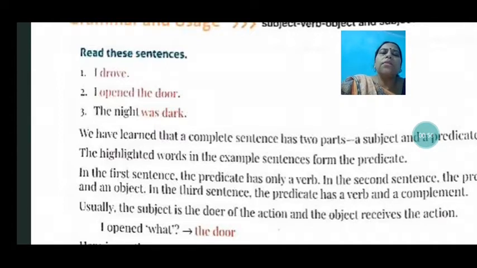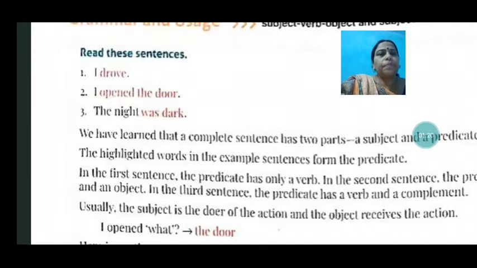The words written in red color are the highlighted words, and that is the predicate. In the first one, the subject is "I," the predicate is "drove." In the second, you have "I" as the subject and "opened the door" as the predicate. In the third, "the night" is the subject and "was dark" is the predicate.